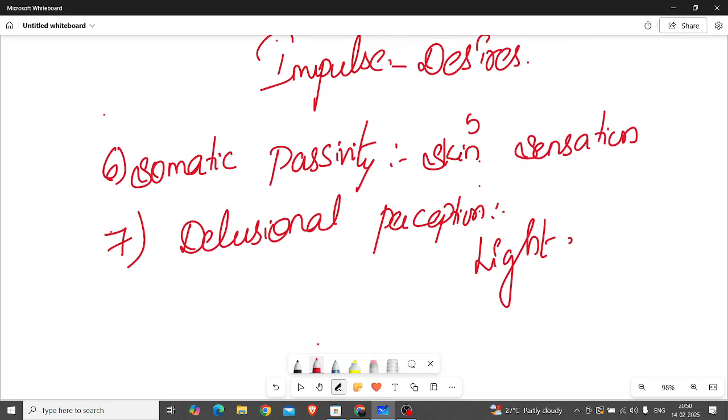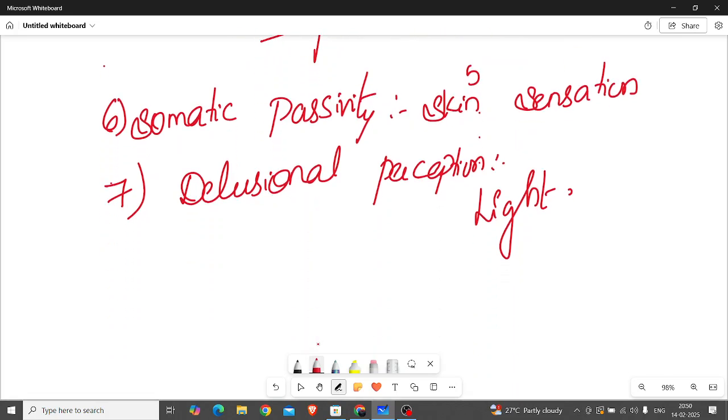And final one, delusional perception. Delusional perception means whatever they see, whatever they perceive. For example, if the person is seeing some light from some distance, like 10 feet, 20 feet, what they will think is that light is as if some angels are coming from above.